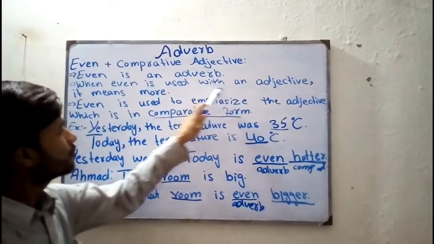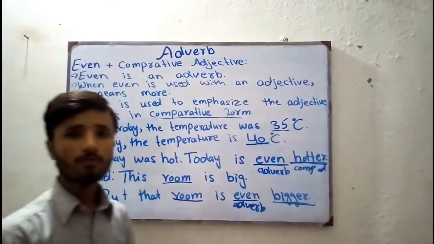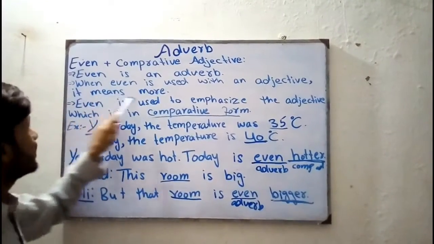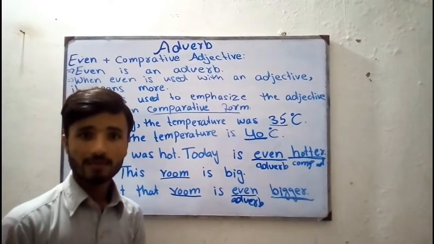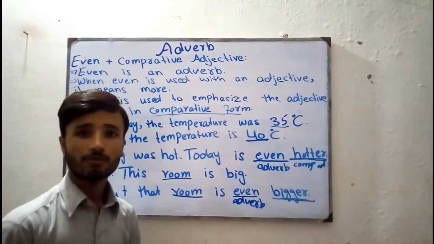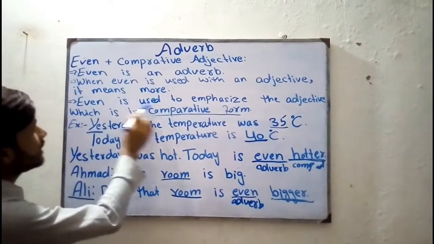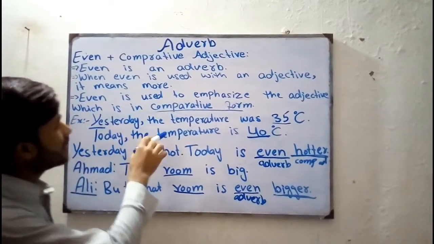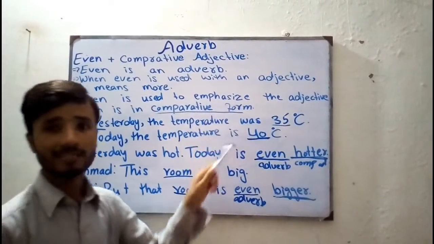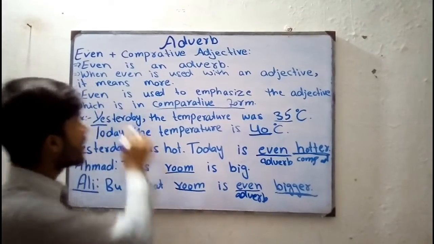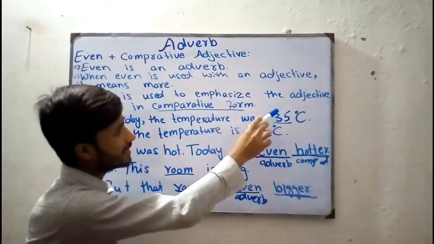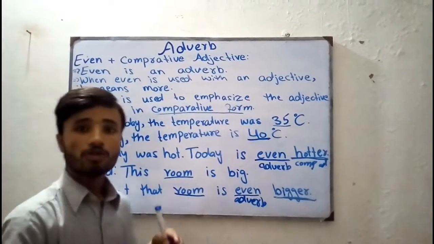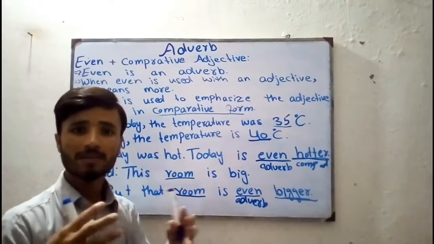When even is used with an adjective, जब हम even को एडजेक्टिव के साथ इस्तेमाल करते हैं तो फिर इसका क्या मतलब है? It means more। फिर इसका मतलब है ज्यादा। More means ज्यादा। When even is used to emphasize the adjective which is in comparative form, even is used to emphasize। emphasize का मतलब है दबाव देना। Even is used to emphasize the adjective, ये adjective पर दबाव डालता है। Which is in comparative form, जो comparative form में है।